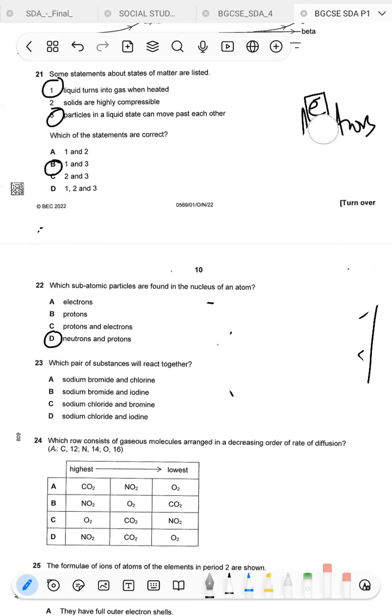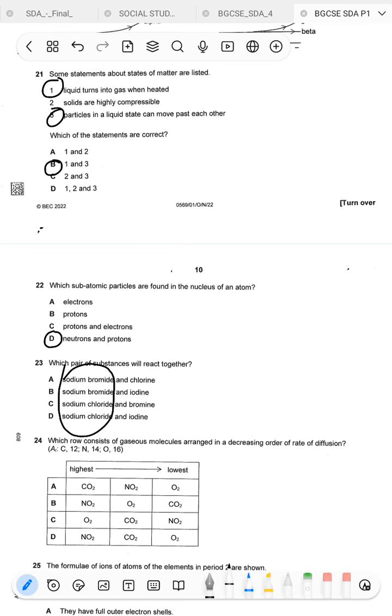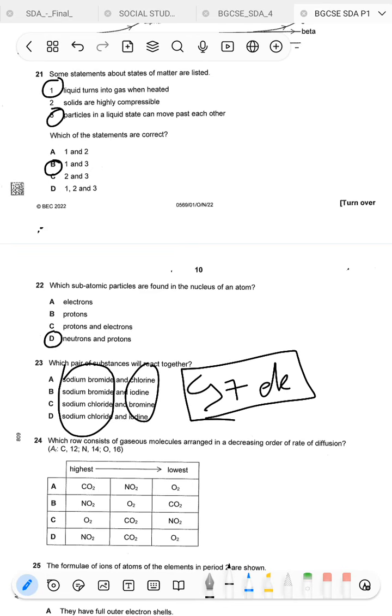Which pair of substances will react together? So let's just analyze this. What do we see there? From this list, sodium chloride, that is a salt. And here you have group 7 elements. Now the reaction between a group 7 salt and another group 7 element is going to be a substitution reaction. So this reaction is based off the reactivity.